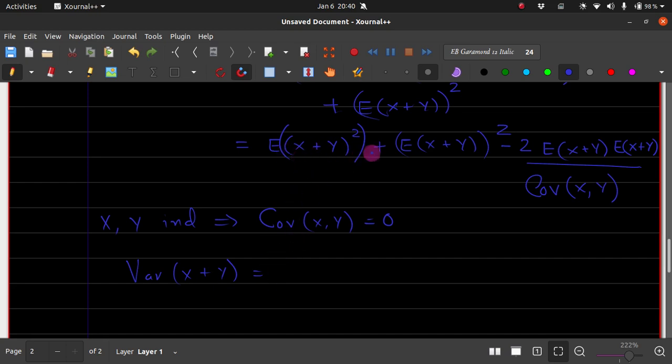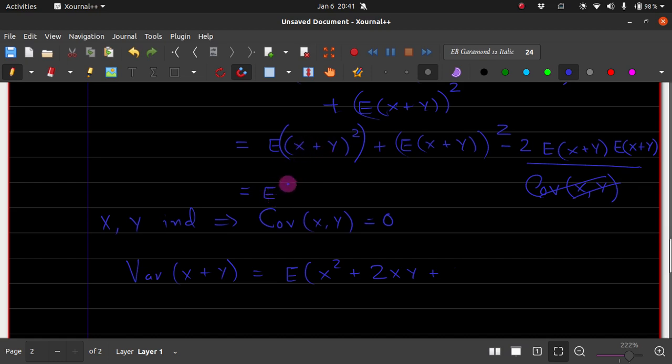the expectation of this thing plus the expectation of this thing, which will give rise to what? The expectation of x square plus 2xy plus expectation. Oh, I committed a mistake over here. This is not covariance. I have to expand this thing.